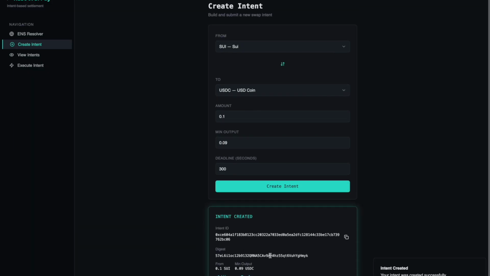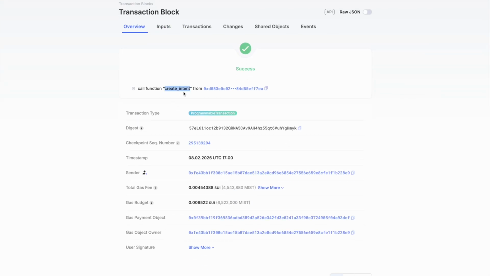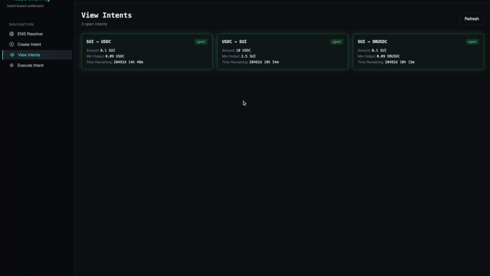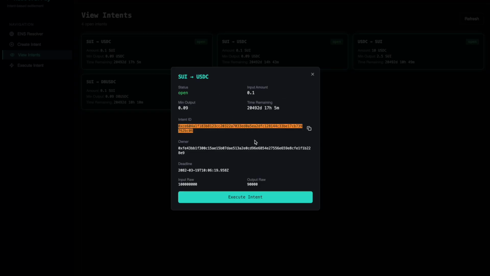You can see the intent is created with the intent ID. Now we can view this on Explorer as well. We can see the smart contract create intent has been called. Now the resolver can view the newly created intent, right? That can be viewed here. This was a newly created intent, which we can see matches.